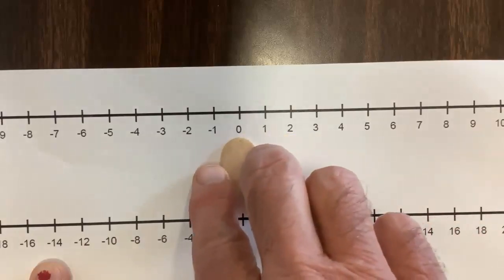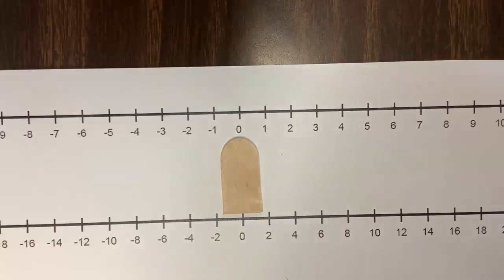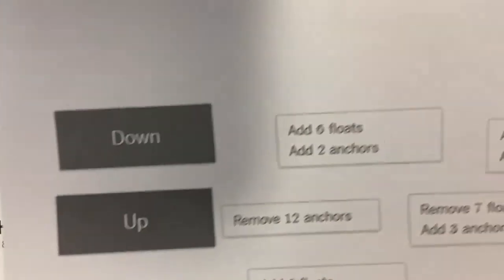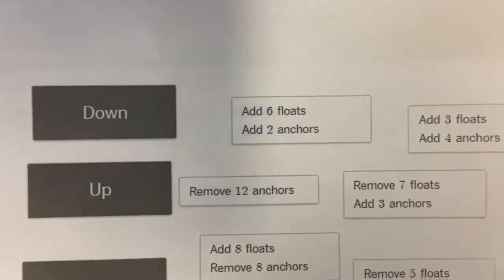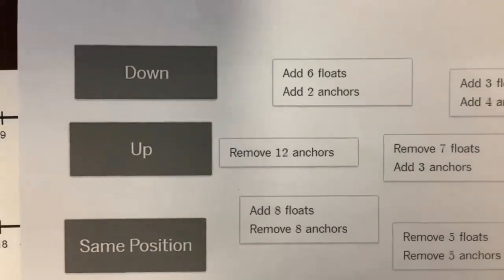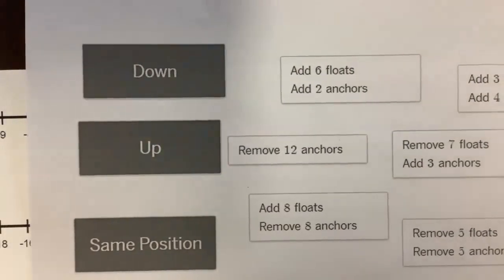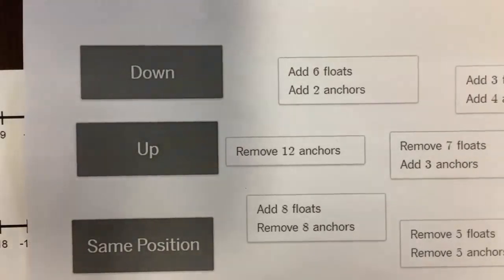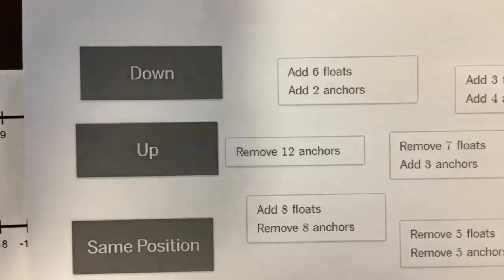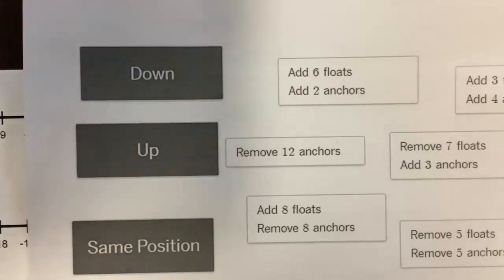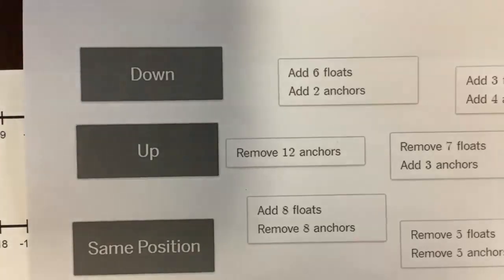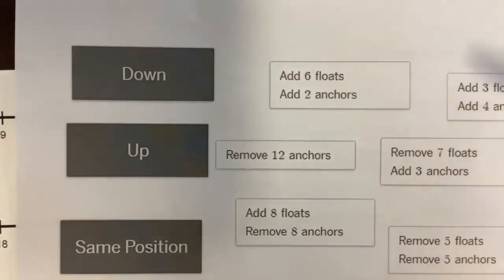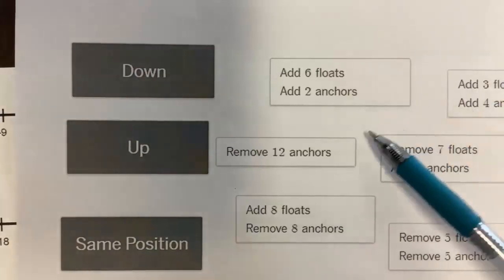So what we want to do is look at this as a way of modeling certain situations. So we're going to look at some examples here. These are from Desmos, and they're either going to go up, down, or be in the same position as the original starting point. So if you start at one position and you end above, then that move is up. If you start at a position and you end below, that is down. And if you start in one position and you end up in the same position, that's the same position.